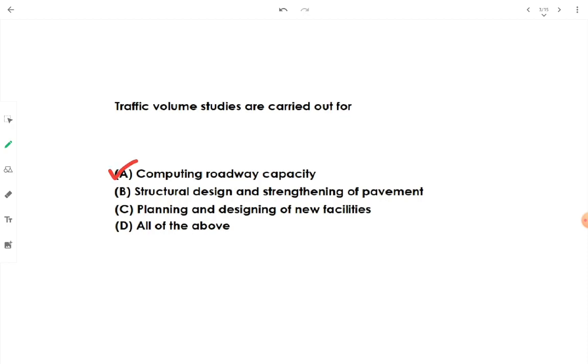Yes, we can. Then structural design and strengthening of pavement. Yes, it can also be achieved. Then planning and designing of new facilities. Therefore, whatever the decision and priority of road network is there in order to improve the road network and in order to expand the road network, we can decide it by using the traffic volume studies. Therefore, all the things can be achieved by carrying out traffic volume studies. That's why all of the above should be the answer.